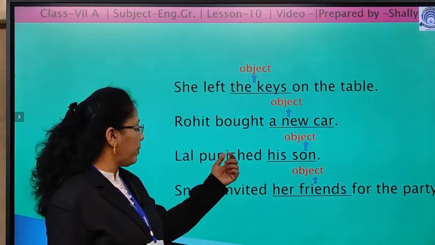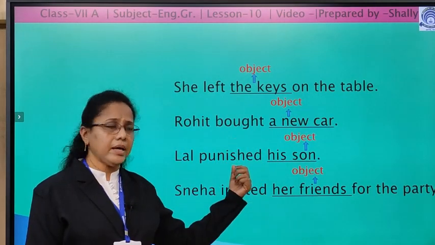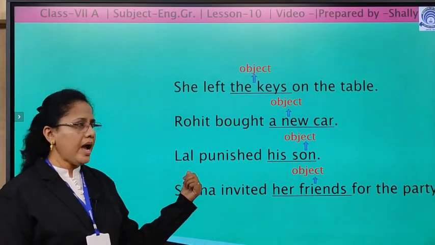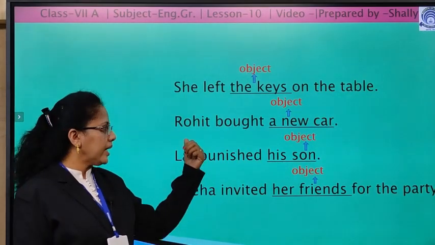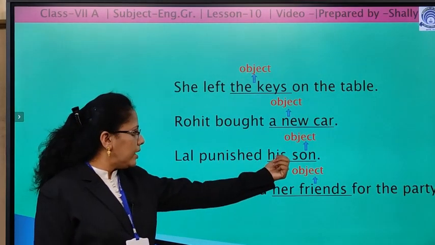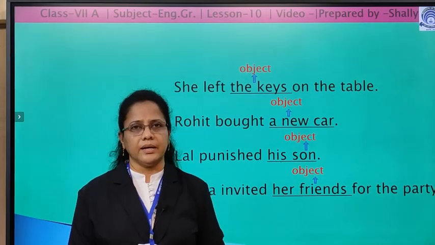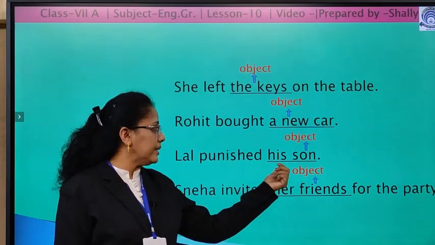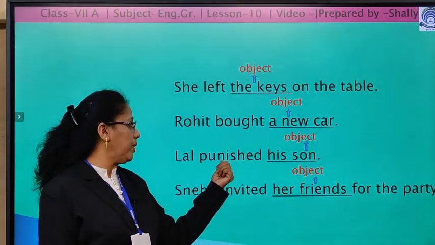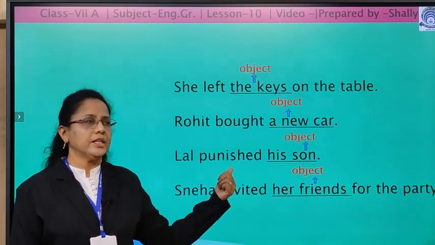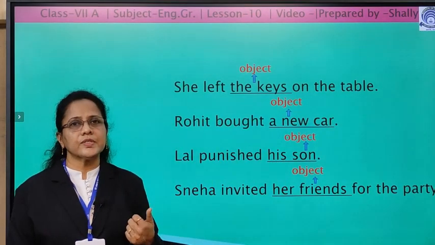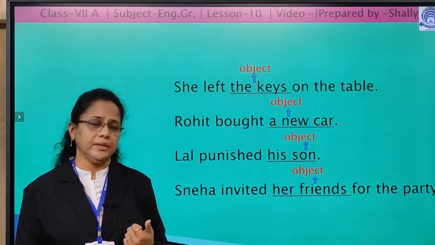The action of punishing that is done by the subject Lal gets transferred to the object his son. So, his son is the object of the verb punished. So, the verb punished is used as a transitive verb here.